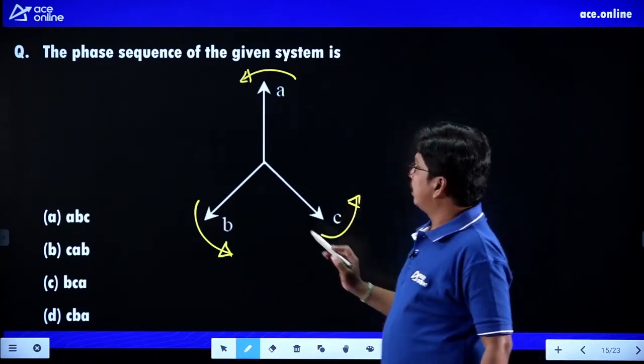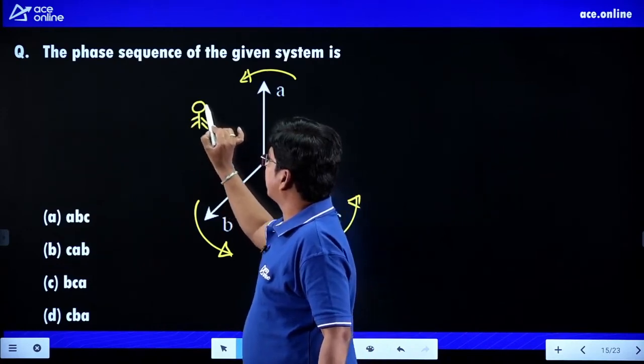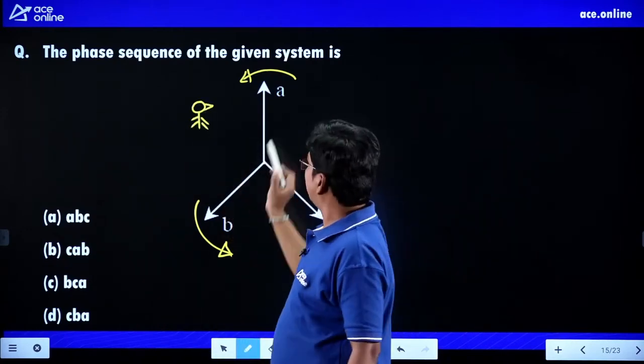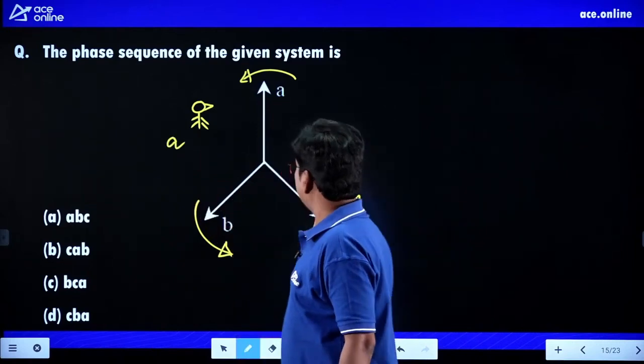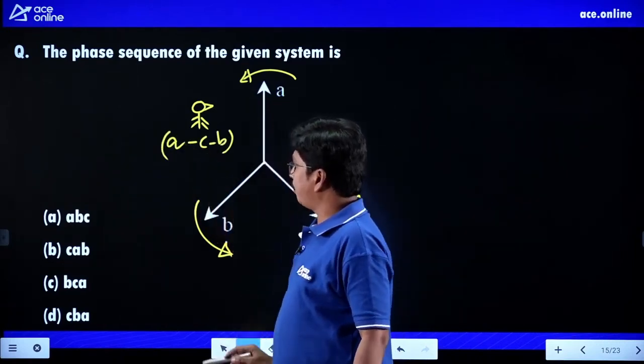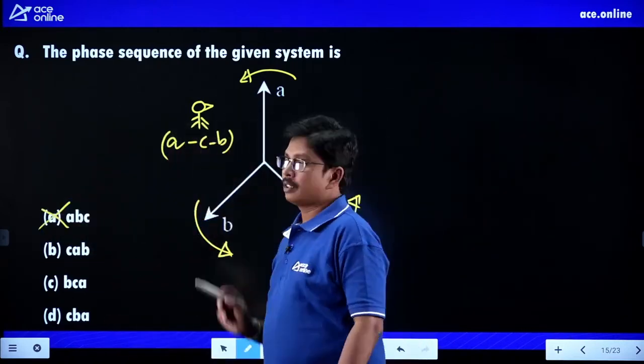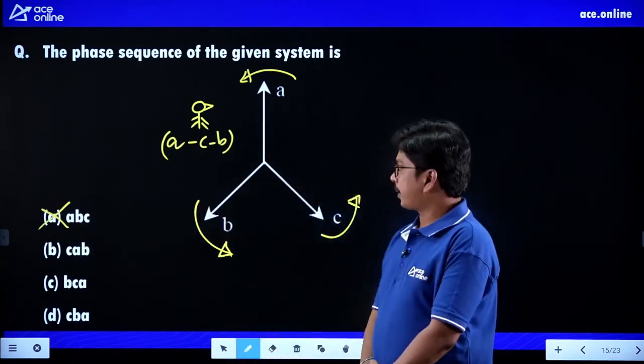Now, if you start at point A, the person is looking in this direction, A phase, and then C phase, and then B phase. So that is ACB. It is ABC given, so it is ACB we have to get.